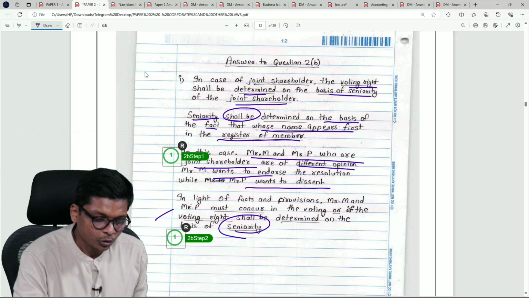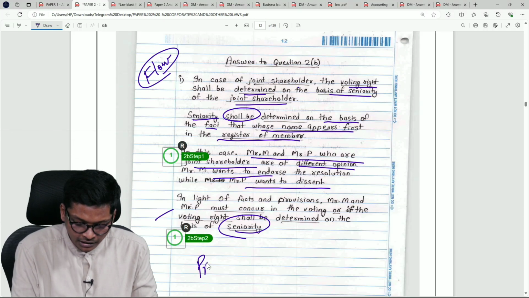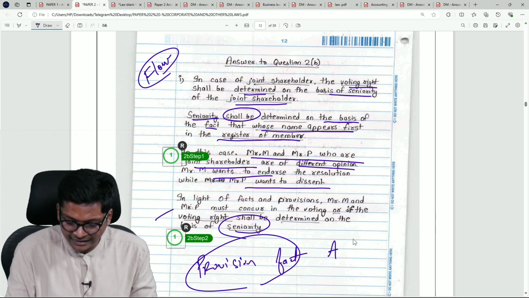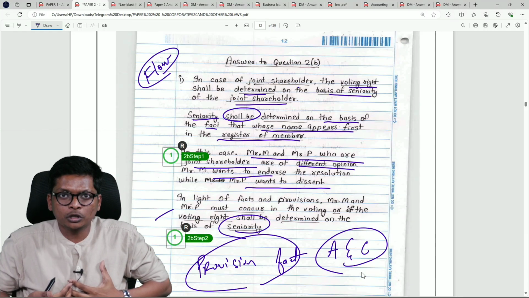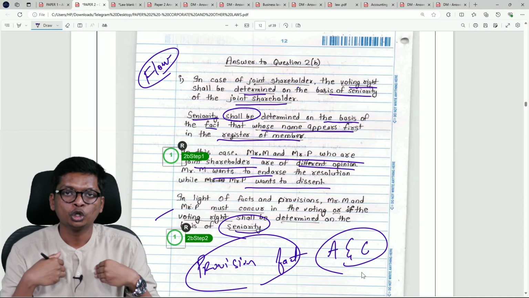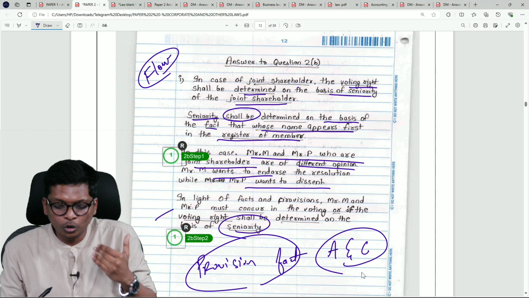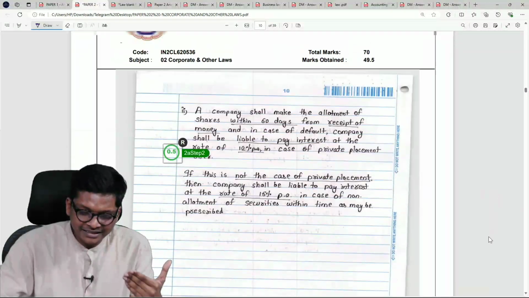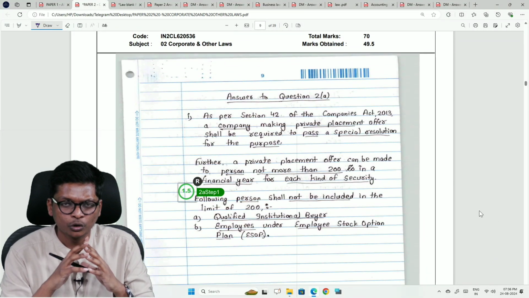Language is simple. What is more noticeable in this answer is the flow. They are always writing what is the provision, then the facts of what happened, and then analysis and conclusion. That's it. In simple English, even though I don't know the question, reading the answer, I know what the question is. Simple activity: you write an answer, you go read that answer without knowing what the question is, you should know what the question is. Take any answer of the student. By just reading the answer, we can easily guess what could have been the question, and that is why it's 50 out of 70. No rocket science.